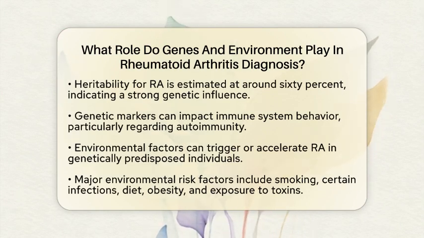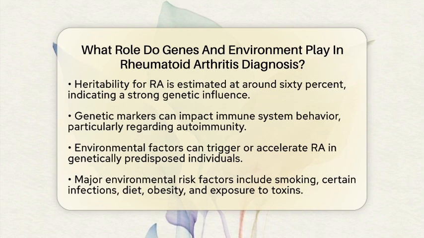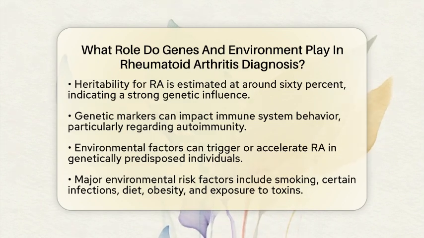These genetic markers can affect how the immune system behaves, particularly in terms of autoimmunity, which is central to the development of RA. However, genetics alone do not tell the whole story. Environmental factors play a crucial role in triggering or accelerating the disease in those who are genetically predisposed.